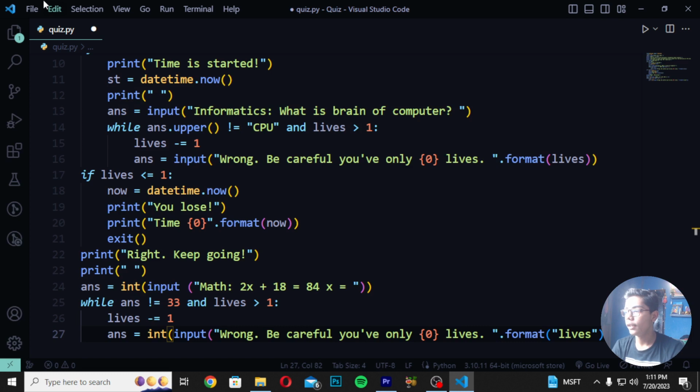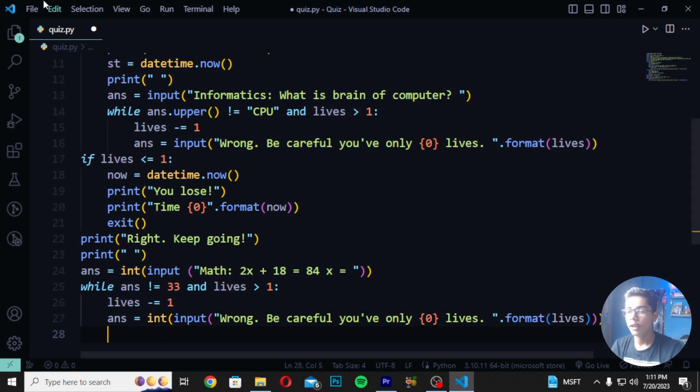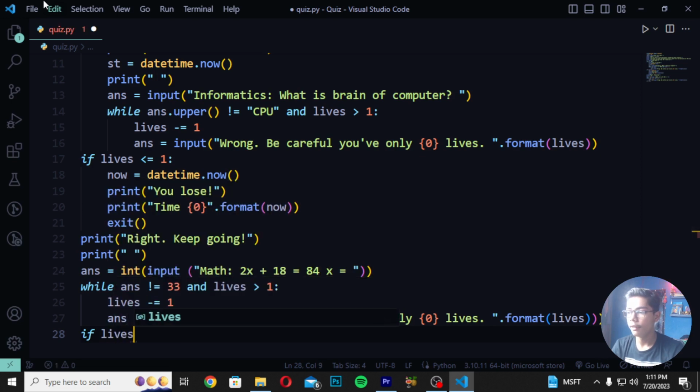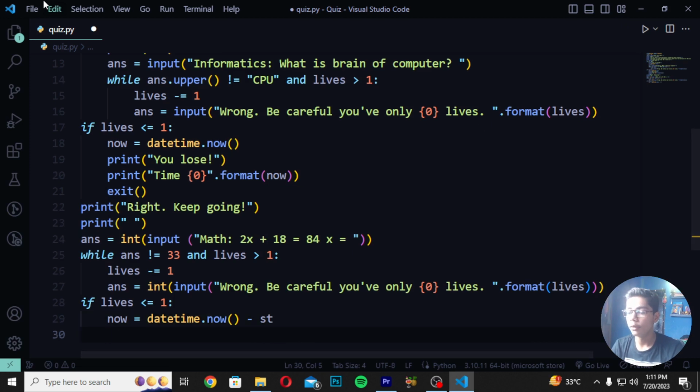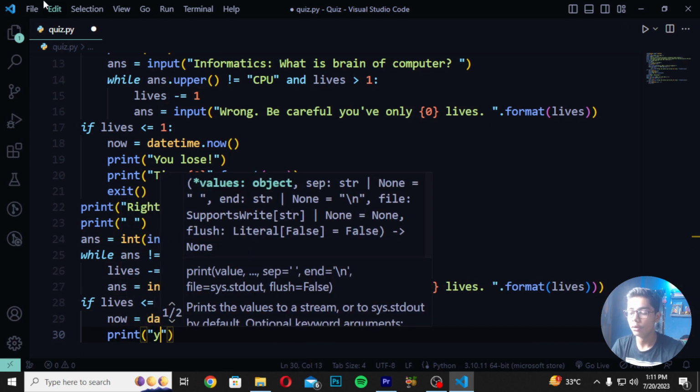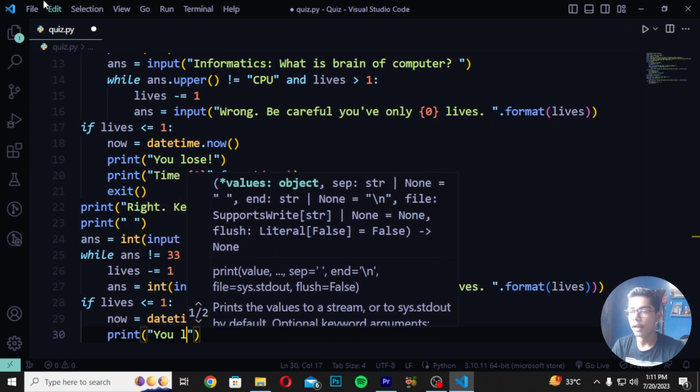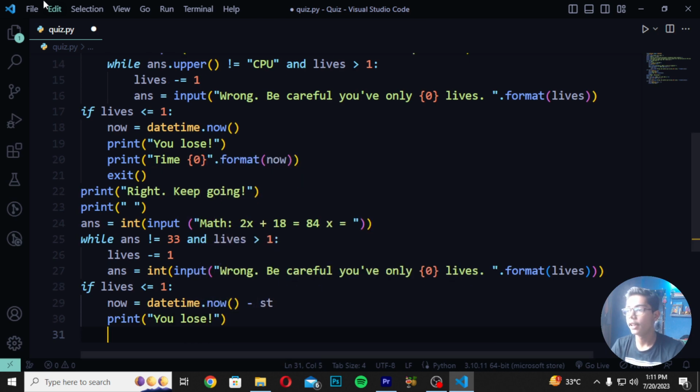Then you have to directly just remove this column because we will be not writing these columns here. Write here if lives. Then I will be now just making this tag here. Write 1. And after writing this, you have to now just create another tag which should be now equals to date time like this. Then you have to now just write here dot now like this thing, and then you have to write here dash st. Then you have to write print and write here you lose like this. And after writing, you have to now just make this tag here again.